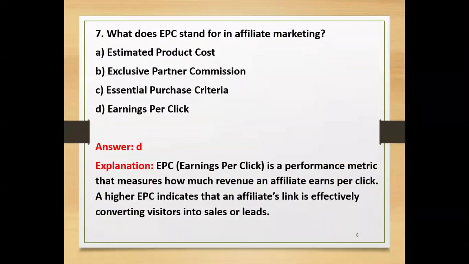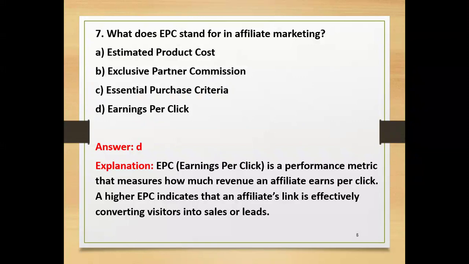Then another one, what does EPC stand for in affiliate marketing? Estimated product cost, exclusive partner commission, essential purchase criteria, or earnings per click. See here, the EPC stands for earnings per click. So another one, pay per click, PPC. EPC, earnings per click. All these are performance metrics that measure how much revenue an affiliate earns per click, and sometimes it is pay per click, payment per click. A higher EPC indicates an affiliate's link is effectively converting visitors into sales.